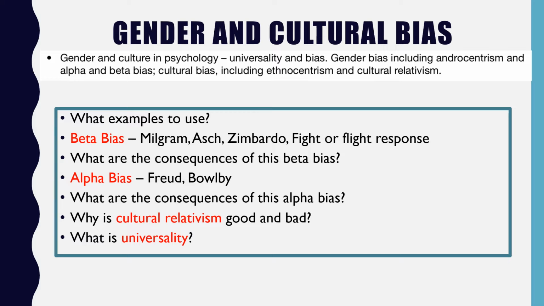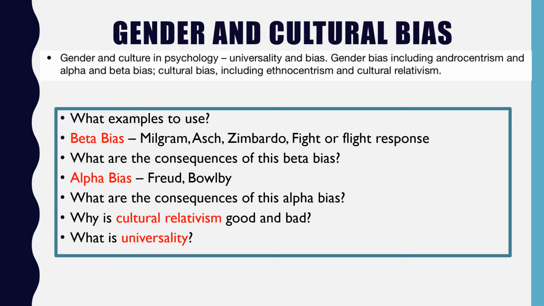But actually, cultural relativism is a good thing, because in some ways we need to study a culture from within a culture. That's to say, we might want to use an emic approach to studying that culture. For example, if you look at Ainsworth's strange situation, as applied by Van Ijzendoorn in the meta-analysis, they looked at the strange situation among a number of different cultures and obviously found some variations within cultures. The problem of Ainsworth's strange situation is this idea of an imposed etic. That's to say, the ethnocentric idea of Western attachment being what attachment should look like.